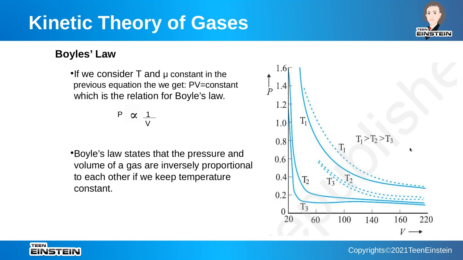Now we come to the lowest temperature, T3. This is T3 from the law, and this is the experiment. Here we can see the deviation has increased, and only at very low pressure, around 0.1, is there some agreement between theory and experiment. So this was Boyle's law, which states that the pressure and volume of a gas are inversely proportional to each other if we keep temperature constant.